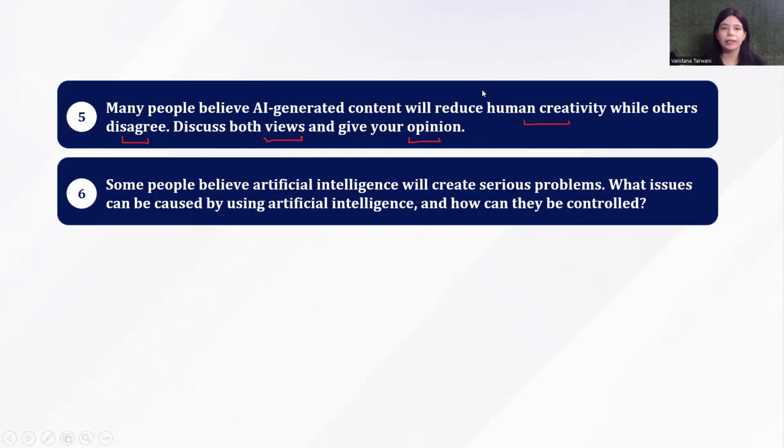Next up here is some people believe artificial intelligence will create serious problems. What issues can be caused by using artificial intelligence and how can they be controlled? A classic problem solution essay.